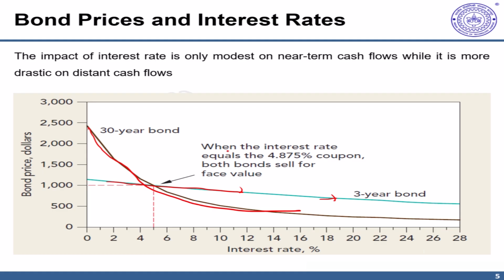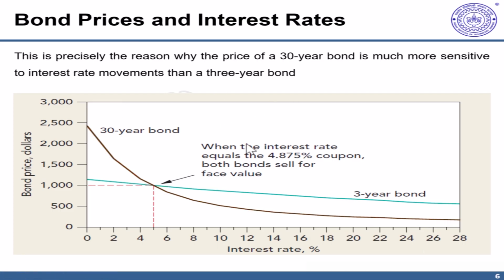The impact of changes in interest rate is rather more drastic on 30-year bond cash flows, those that are coming in distant future, particularly the principal payment, which is a major component of cash flows, while that on the 3-year bond is much less because of the power of compounding. So you have compounding up till only power of 3. On the 3-year bond, principal is discounted at the 3-year discount rate, while the 30-year bond is hit by the power of compounding even for more than 25 years, like 30 years, 29 years, 27 years, and so on. So the impact of interest rate change is rather more sharp on the 30-year bond.